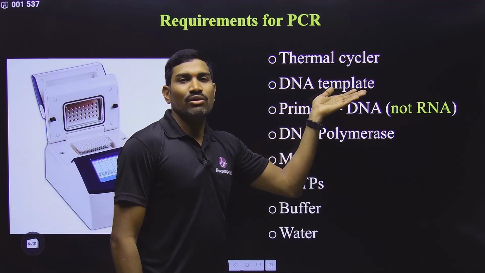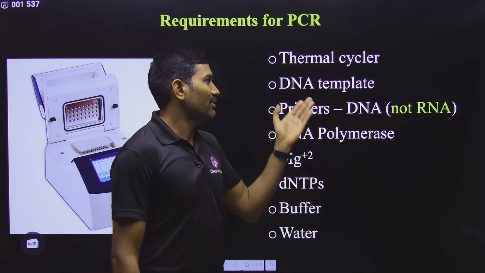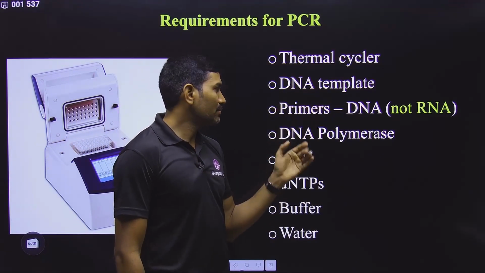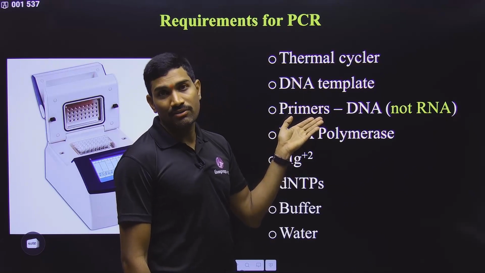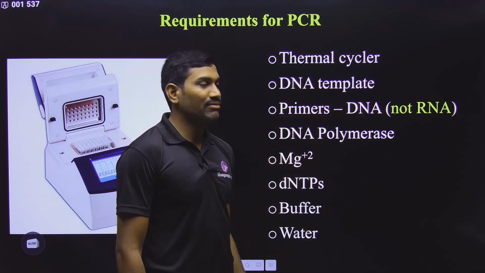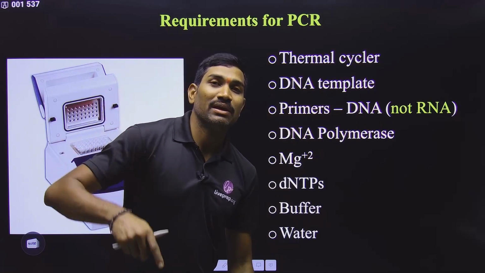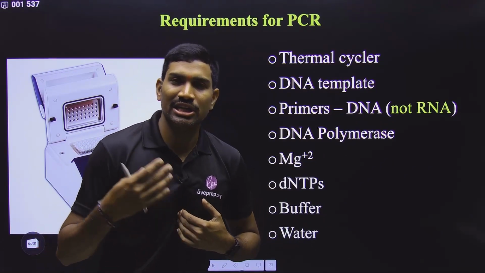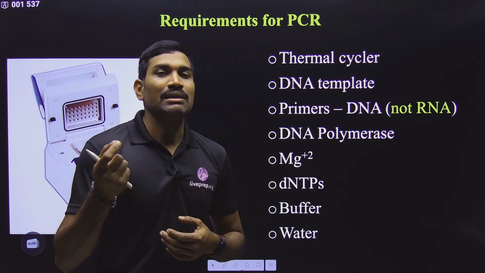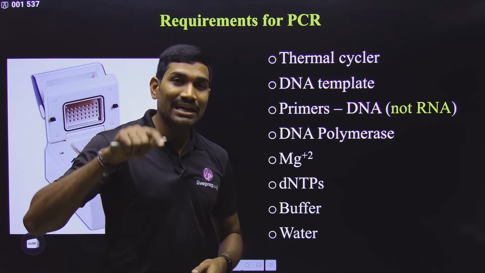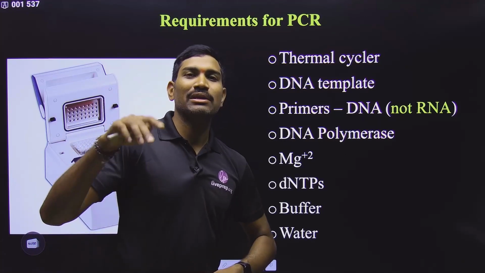Whatever piece of DNA we want to amplify, for that we need a DNA template, and primers are also required, forward primer and reverse primer, both of them. But the important point here is, in DNA replication inside the organism, whether E. coli or human, the primers produced are initially RNA. Later on they are replaced with DNA.